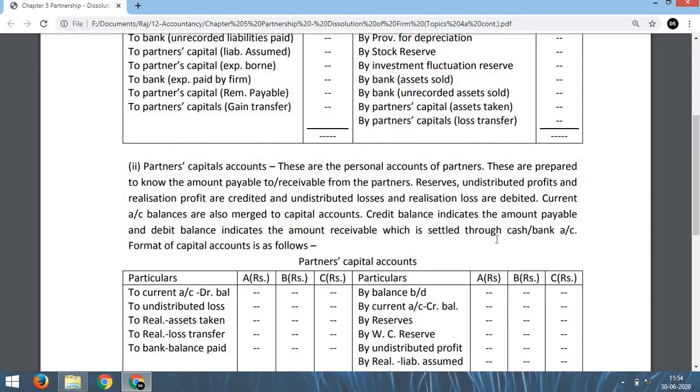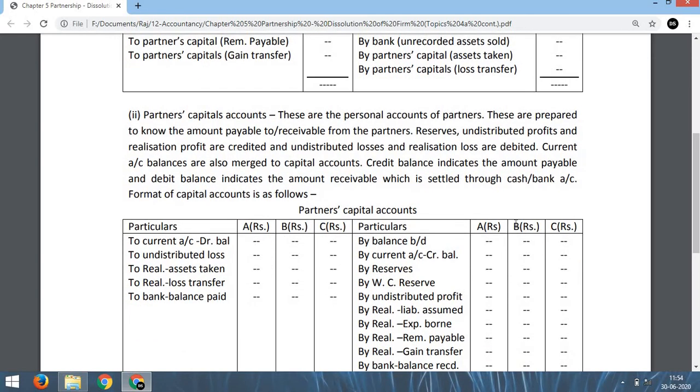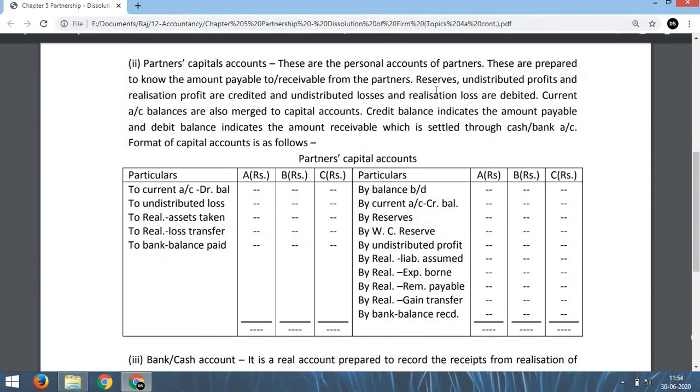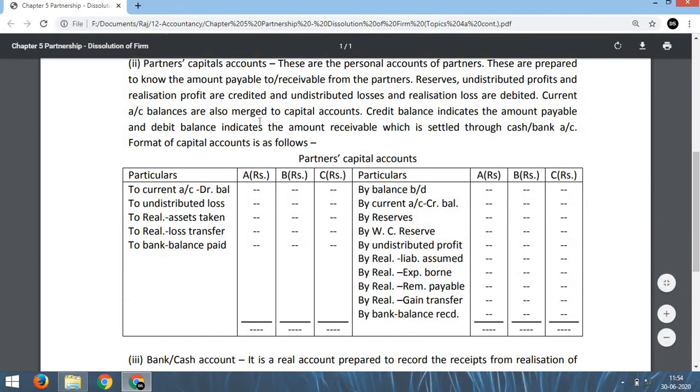Now, while preparing this capital account, we have to keep in mind one thing, that reserves, undistributed profits and realization profit are to be credited to this side.